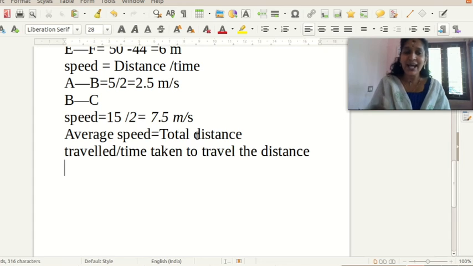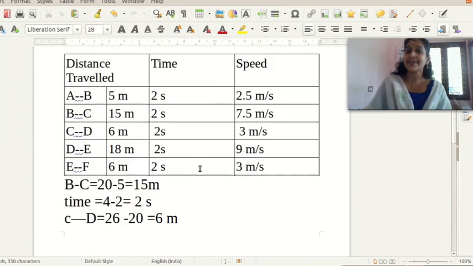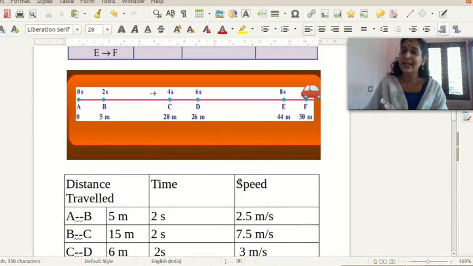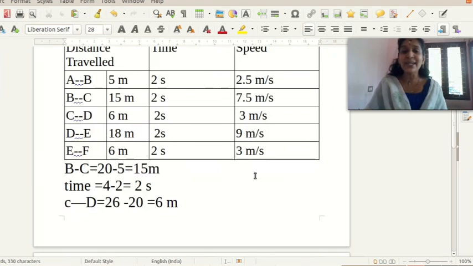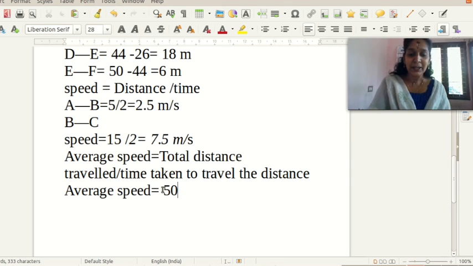So here, average speed is equal to, can you say? Yes, the total distance covered by the car is equal to 50 meter. Total time is equal to 10 seconds. So average speed is equal to 50 meter divided by how much?